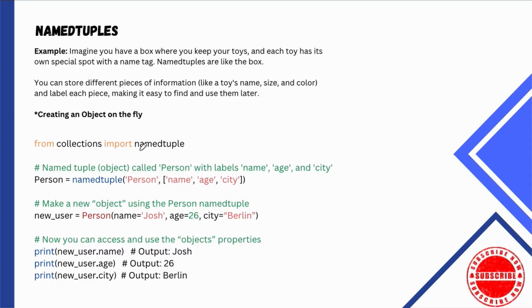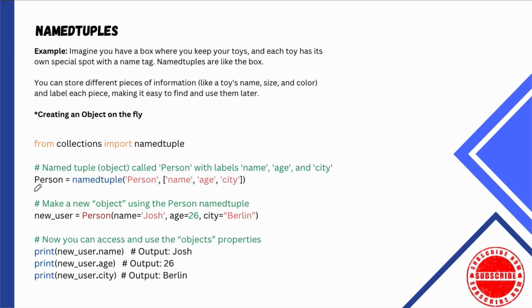So here, in order to get named tuple, I need to import it from the collections module. Then I'm pretty much creating a class, right? Now it's not a class, but remember, it's capitalized, so just think about a class. I'm creating a class, which is really a named tuple, and this class is going to be called person. This person is going to have 3 properties: name, age, and city.